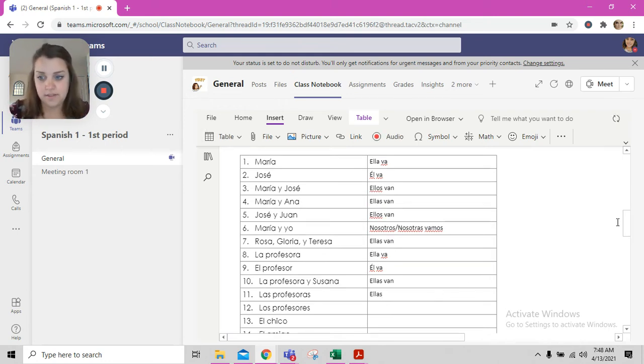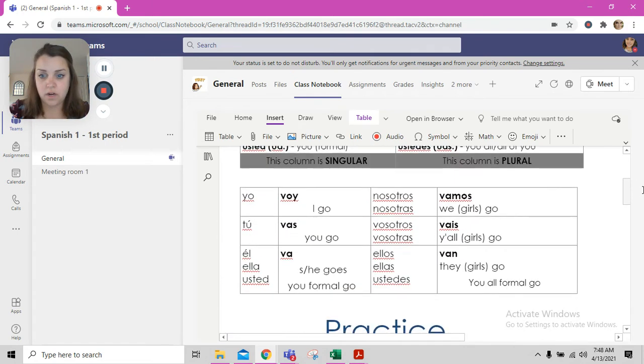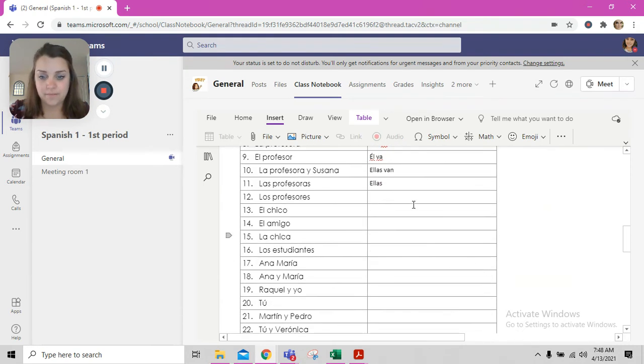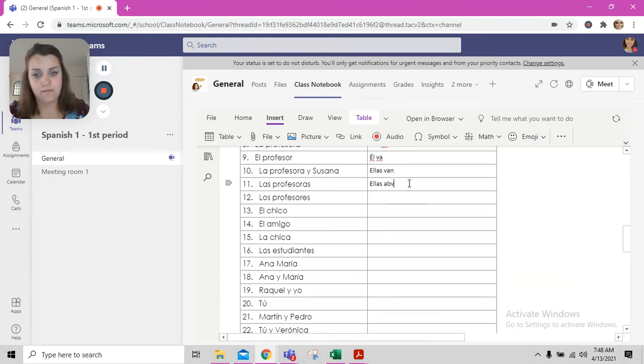E-L-L-A-S. We're going to go right back up to our verb chart here. We have ellas and van. Right here. Okay, these go together. Ellas van.